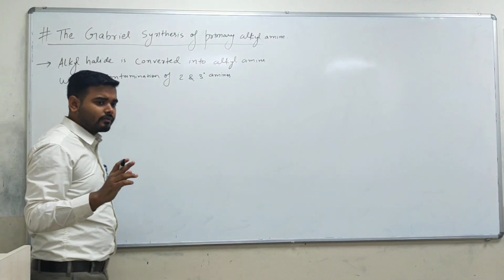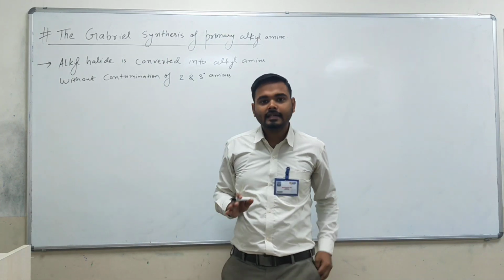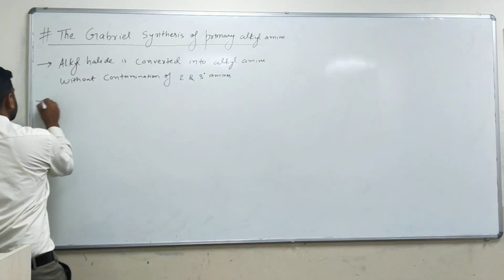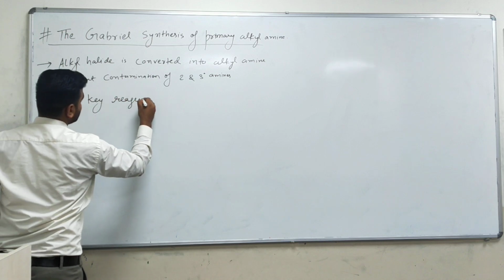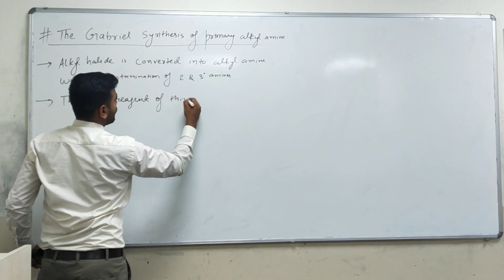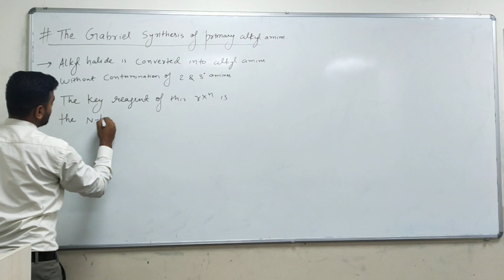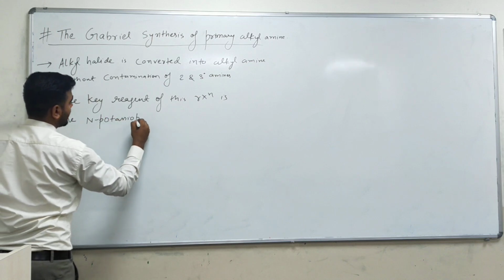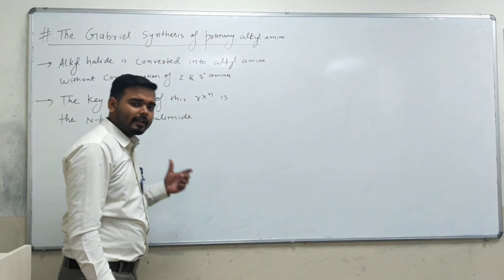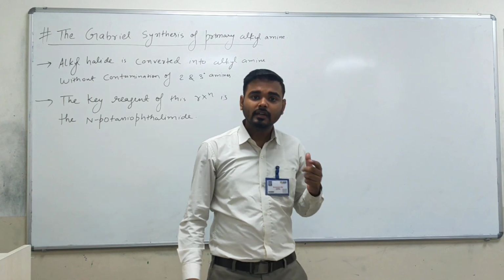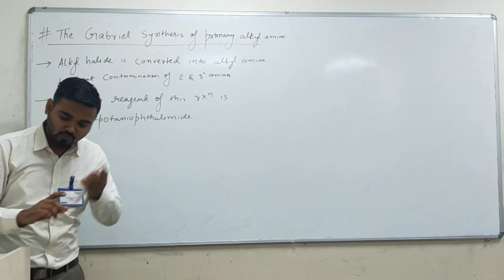One more thing I want to tell is that the key reagent of this reaction is the potassium salt of phthalimide, that is N-potassiophthalimide. I will tell why this is acting as the key reagent in this reaction. So first of all, what is this reaction all about? Let us write here in one shot.